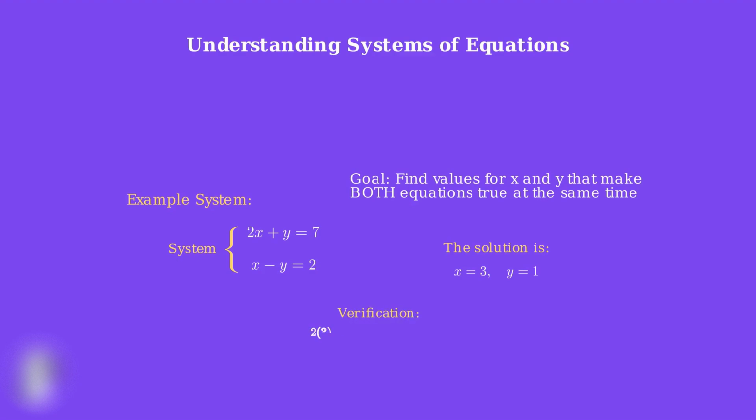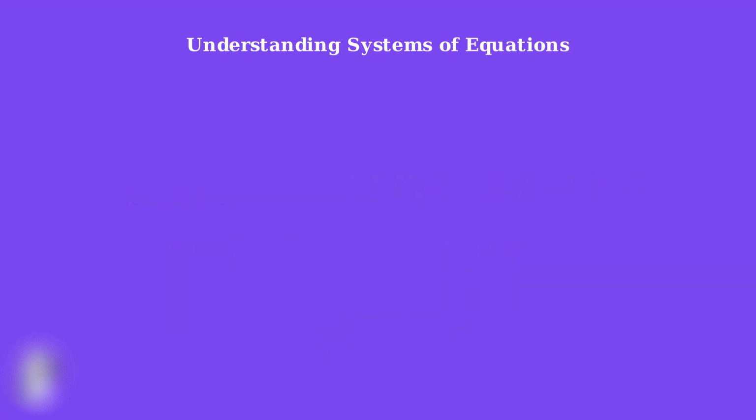To verify, we substitute x equals 3 and y equals 1 into the first equation. 2 times 3 plus 1 equals 6 plus 1, which equals 7. This matches our equation, so the first equation is satisfied. Now for the second equation, 3 minus 1 equals 2. This also matches our equation perfectly. Since both equations are satisfied by the same values, we have found the correct solution to our system. This verification process shows us exactly what it means for values to satisfy a system simultaneously. Both equations must be true when we use the same x and y values.